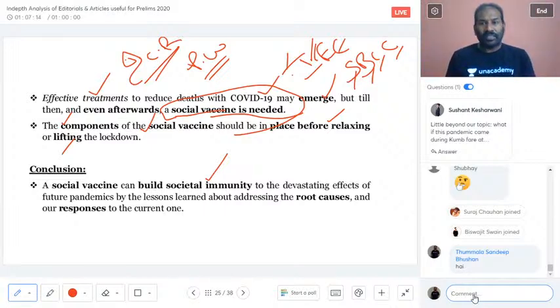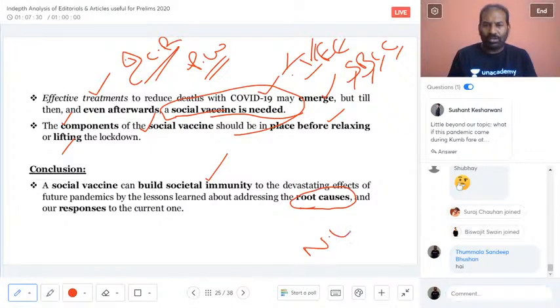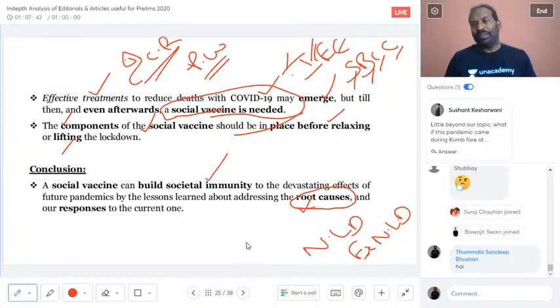And this is very, very important. Social vaccine can build social immunity to the devastating effect of future pandemics, by the lessons learned about addressing the root cause. Now as we are going ahead with the national lockdown and extended national lockdown, what we need to understand is that we need to address the root cause, not just overcome this situation.